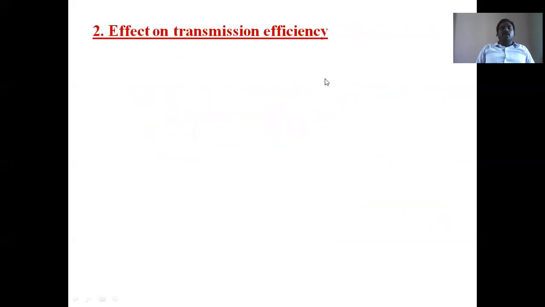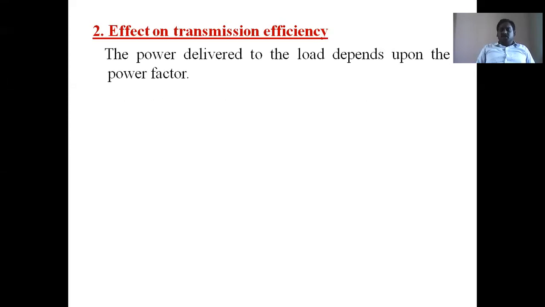Due to load power factor, what effect takes place on transmission efficiency? In the previous case, we already defined transmission efficiency. Here the power delivered to the load depends upon the power factor. See here, P is equal to V_R I cos phi_r.